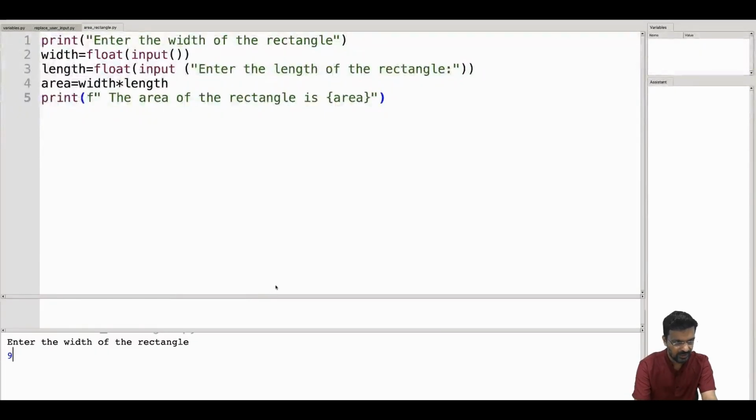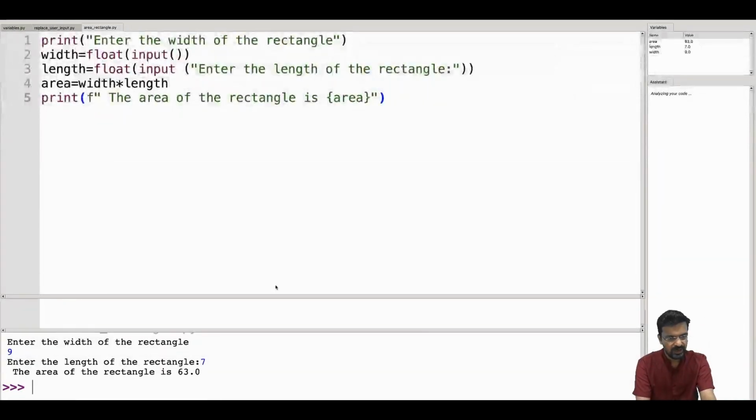Width of rectangle 9, 7. So the area of the rectangle is 63. Like that you should print the area of the triangle as explained in the class.